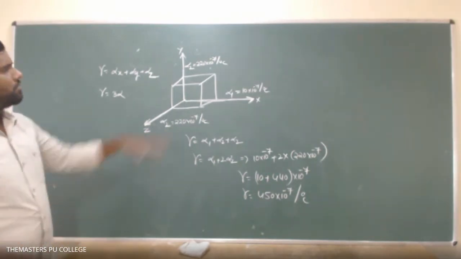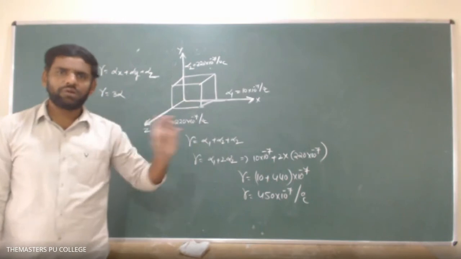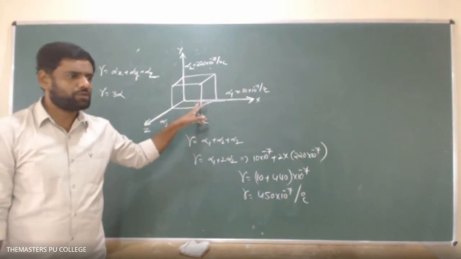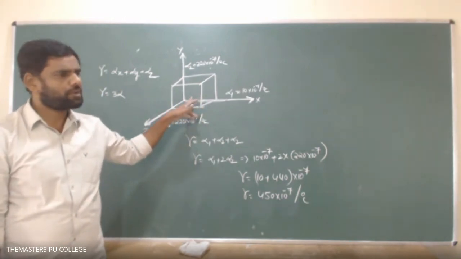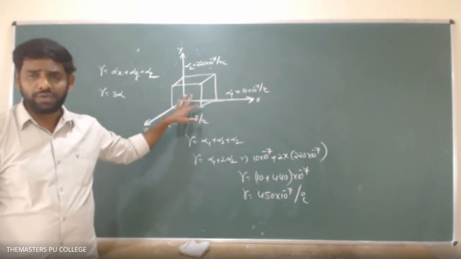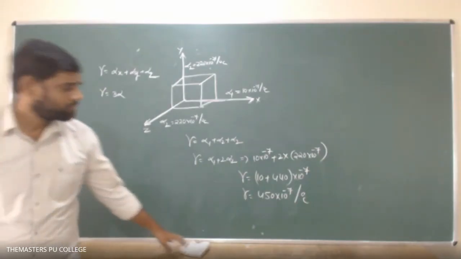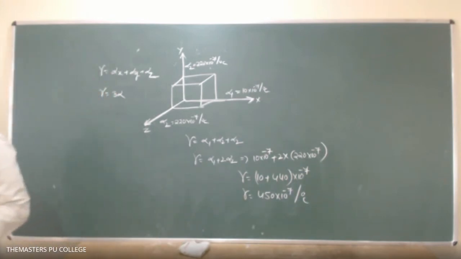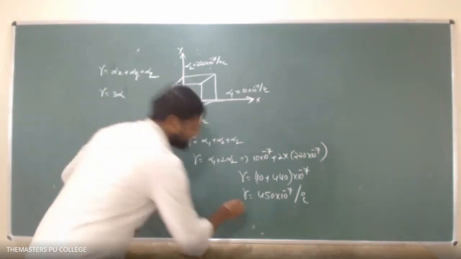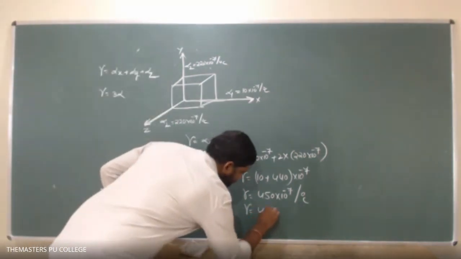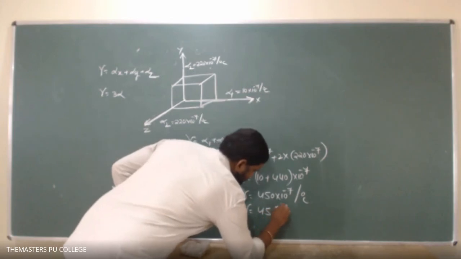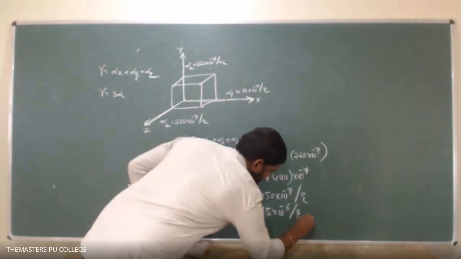Same thing, one note we have told, now at the end of the expansion of solids, we have used the same thing. Got it? Students? Yes, sir. I think the answer is in terms of 45, no? Then we can write 45 into 10 to the power of minus 6 per degree centigrade.